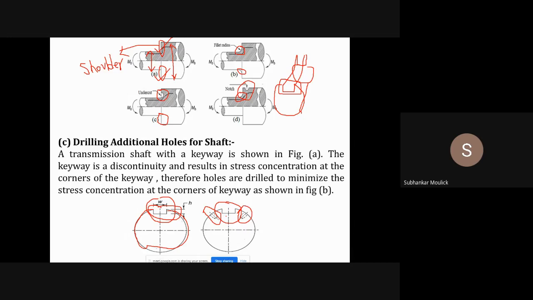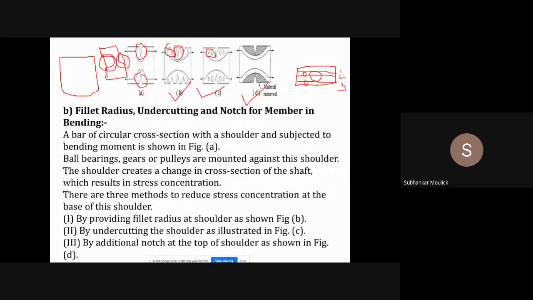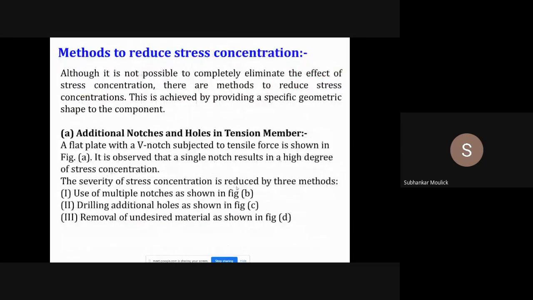So these are the three main important methods by which you can reduce the effect of stress concentration. But keep one thing in mind, 100% reduction of stress concentration cannot be done, can never be done. That is an ideal case. But yes, you can reduce the stress concentration by 60% to 70% by all these mechanical methods.